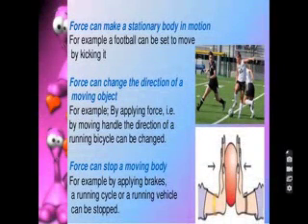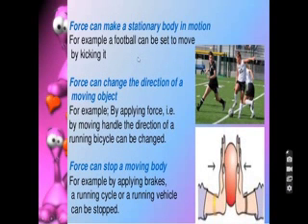vehicle. So like that, force can make a stationary body in motion. This is another example. Here you can see, for example, a football can be set to move by kicking it. So in this case, you can see here, force can make a stationary body in motion.